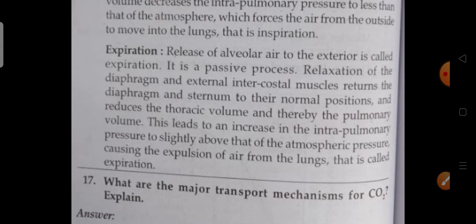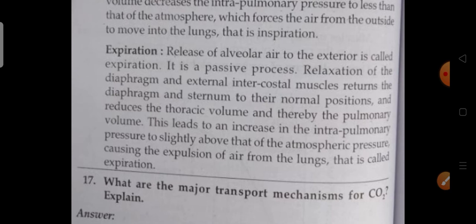When we are inhaling, we are increasing the intercostal muscle action, and automatically the pressure is raised. Relaxation of the diaphragm and external intercostal muscles returns the diaphragm to its position, so the thoracic volume and thereby the pulmonary volume is reduced.